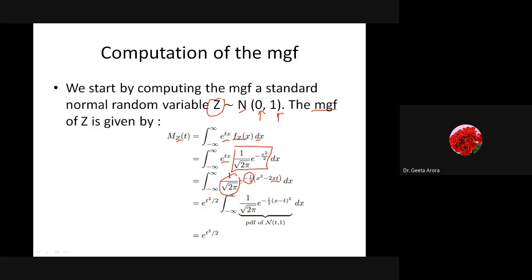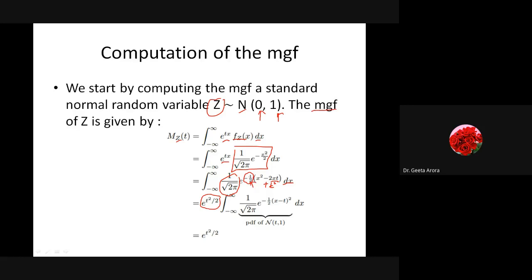Now here again, if I want this to be written as a formula, we have added and subtracted e raised to power t square by 2. So if I add and subtract, e to the power t square by 2 comes out, and inside, because it is a function of x, where we have subtracted, we are getting plus t square. Is it clear? Why is it plus t square? Because we have a negative sign outside.